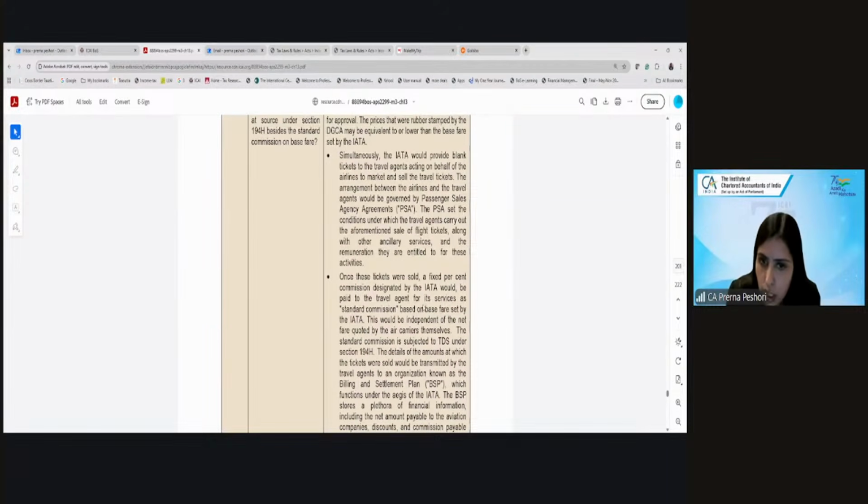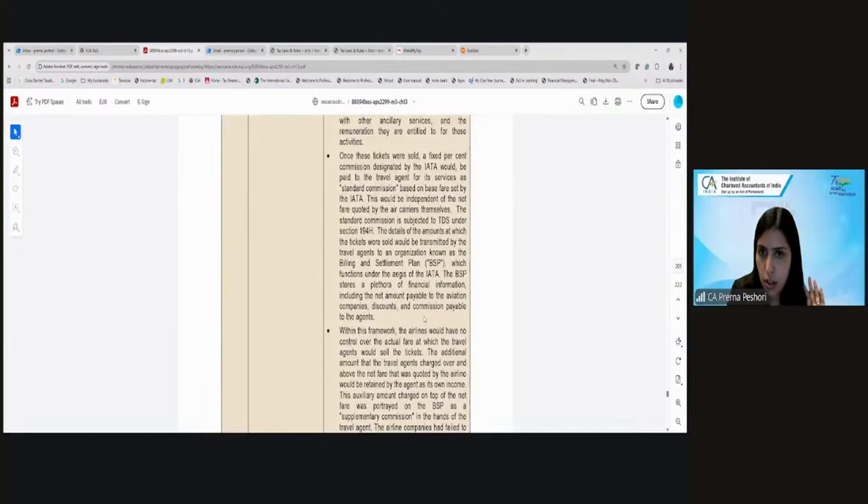Once these tickets are sold, a fixed percentage of commission, designated by ITA, would be paid to a travel agent as a standard commission, based on a maximum fare set by ITA, the base fare. Plus, they can also earn commission by way of the difference between the price accepted by the airline and the price they actually charge the customer. Now, of course, the standard commission is subject to TDS under 194H.